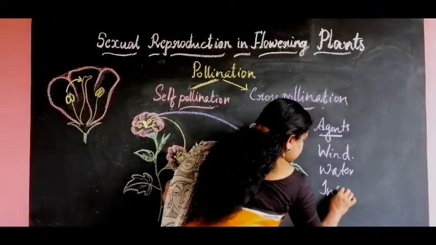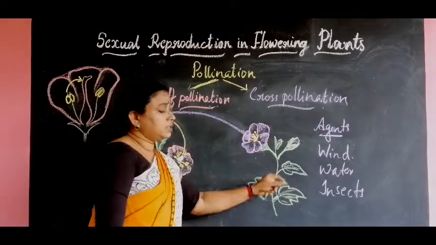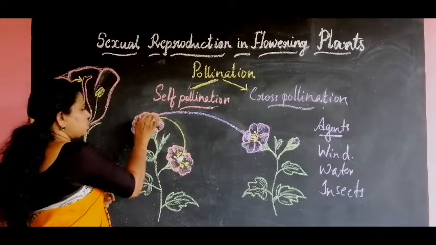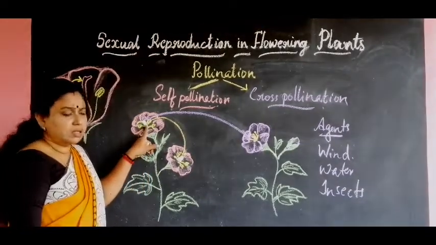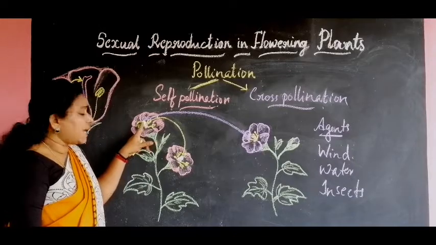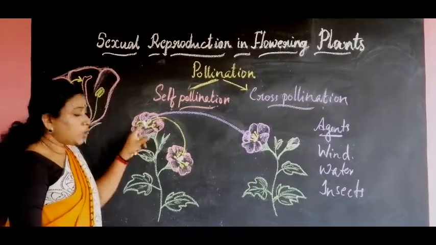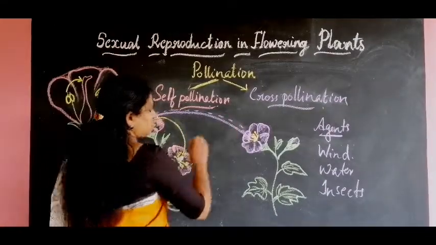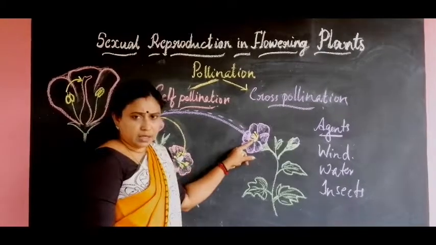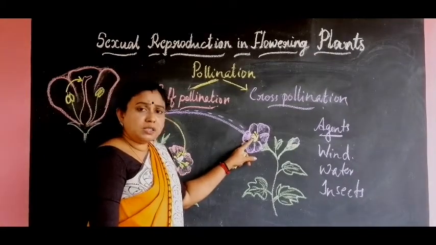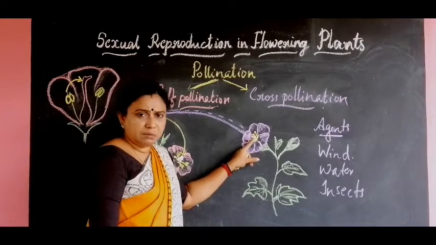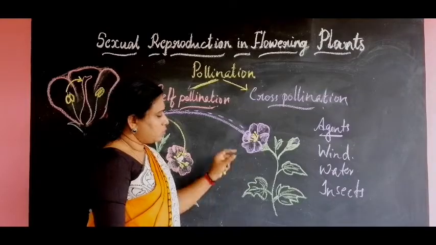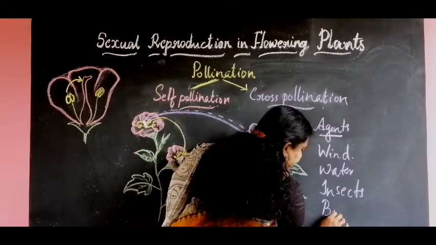Next, insects. Insects are the other agents. When an insect sits on one flower, the pollen grains get attached to the body of the honeybee or any other insects. And when these insects fly to another flower to suck the honey, what happens? The pollen grains present on the body of this honeybee can attach to the stigma and pollination can take place. So that's the insects. And some birds